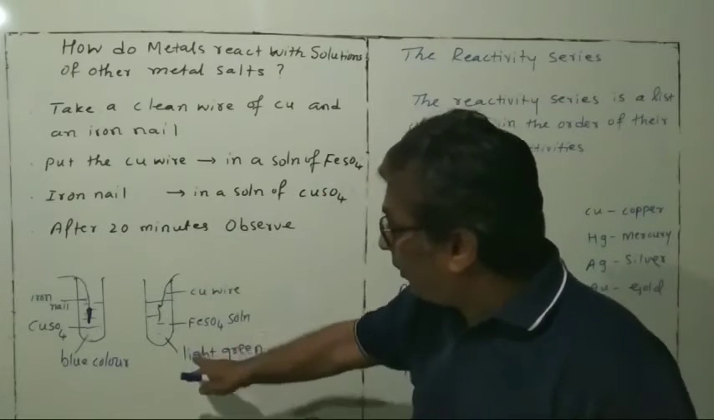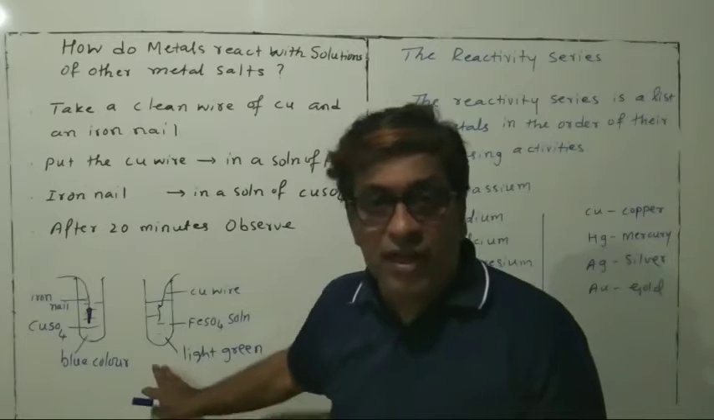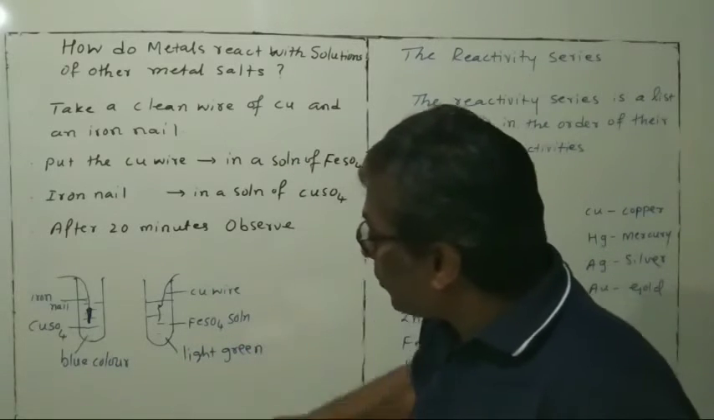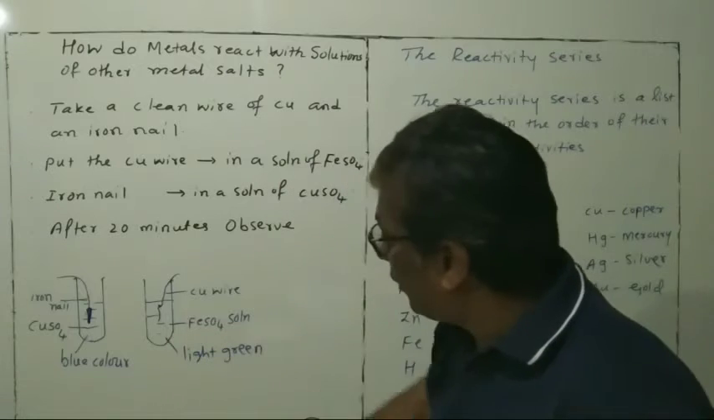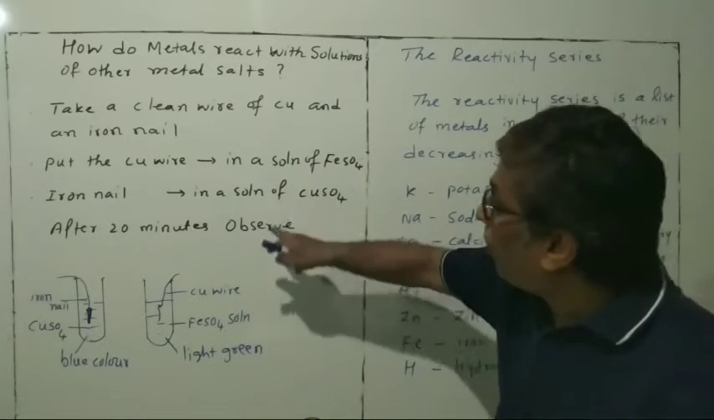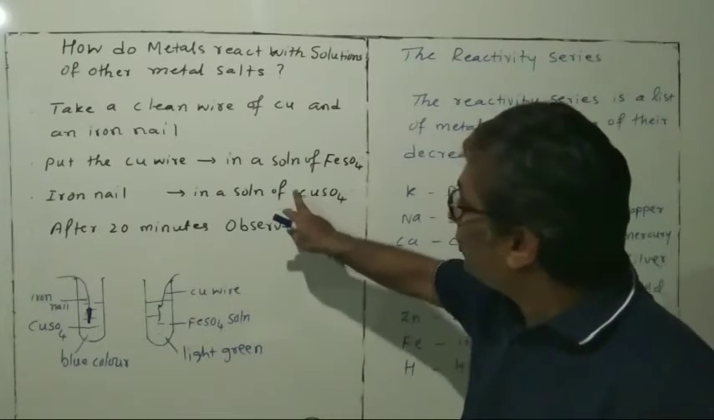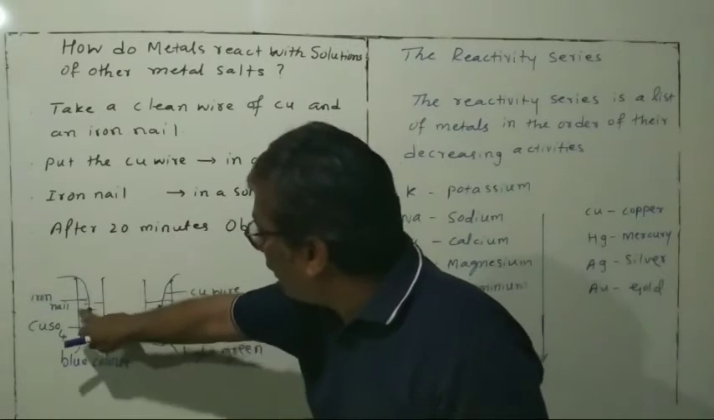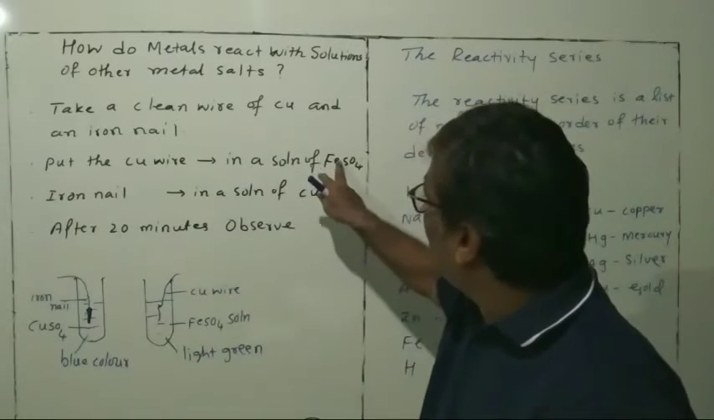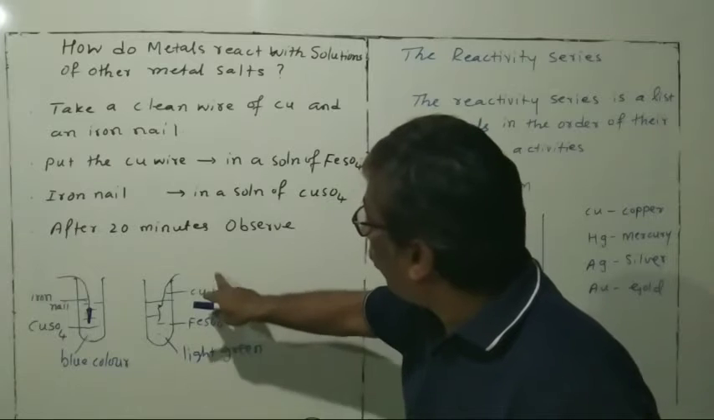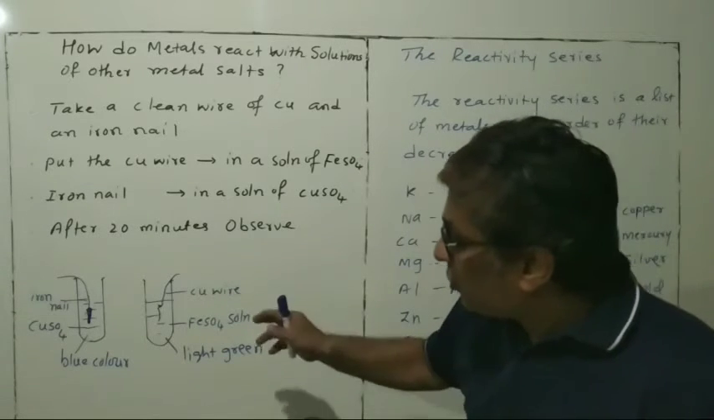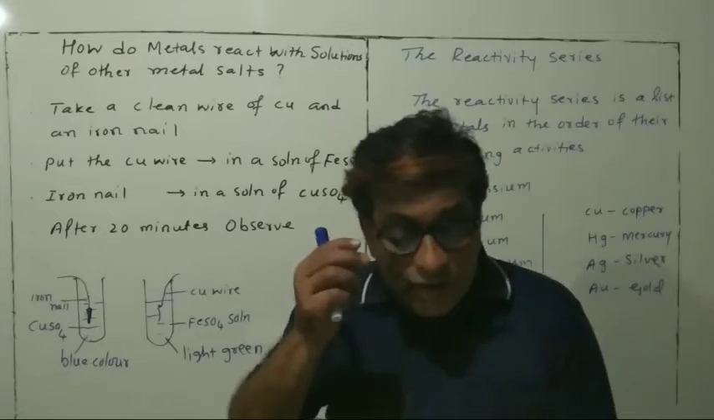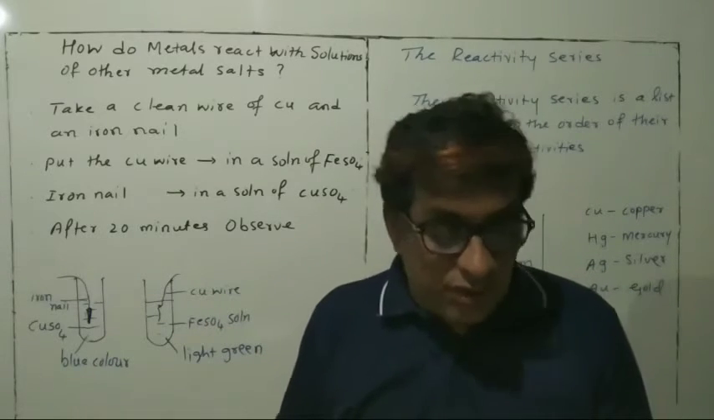Okay, the same activity, you will see here, a test tube will be there. See the test tube now. This one is copper sulfate solution and this one is iron sulfate solution. In the copper sulfate solution, the iron nail will be there, and in the iron sulfate solution, the copper wire will be there.